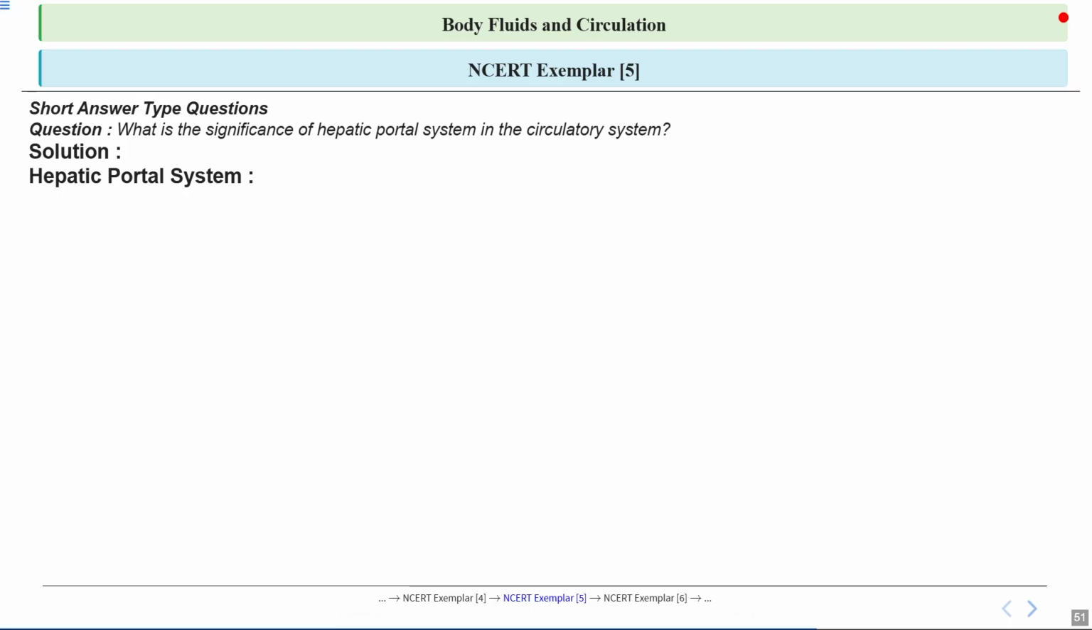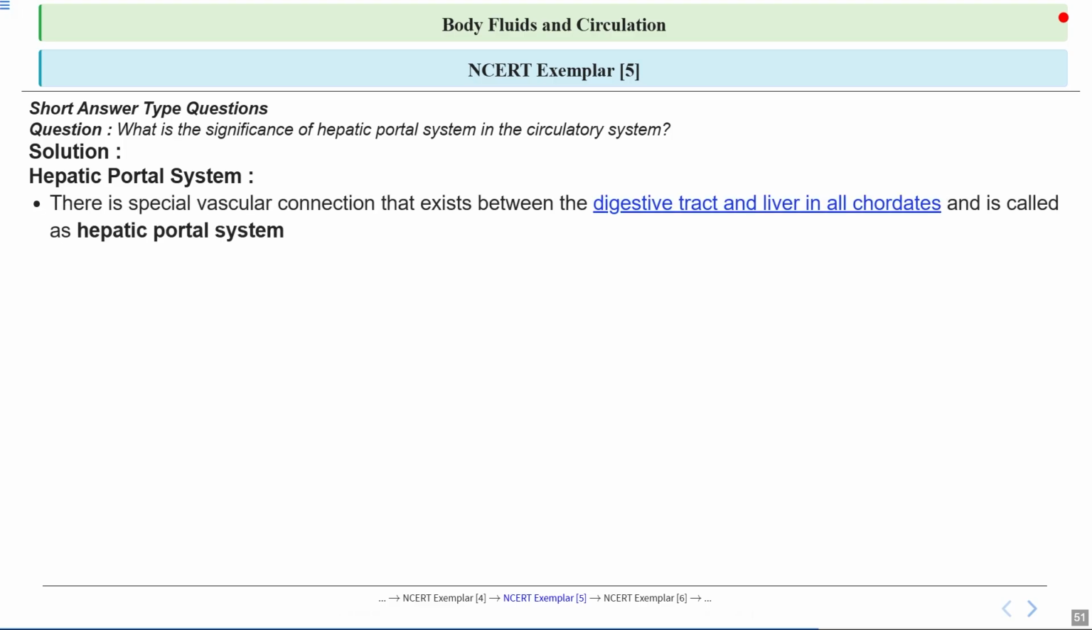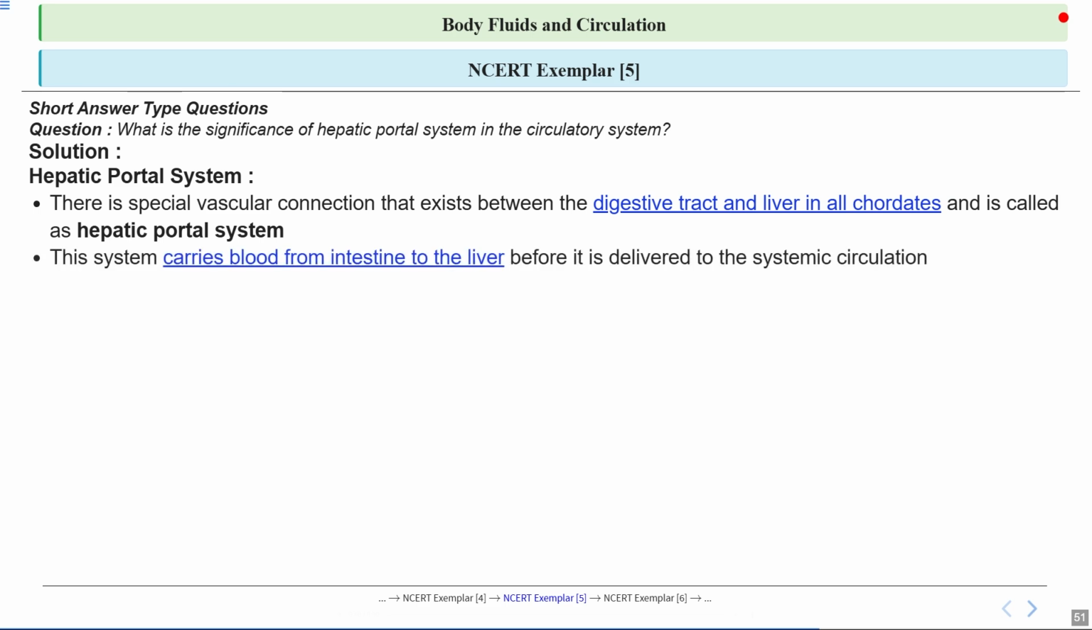So, talking about the hepatic portal system, this term might sound complex, but it's simply a network of blood vessels that connect two important organs. So, imagine it as a dedicated highway that links the digestive tract directly to the liver, ensuring that everything absorbed from our food goes to the liver first. Notice here that this system is present in all chordates, which includes humans and many other animals. The hepatic portal system carries blood from the intestine straight to the liver before it joins the rest of the body's circulation. So it's like a security checkpoint where the liver inspects and processes everything coming from the digestive tract.